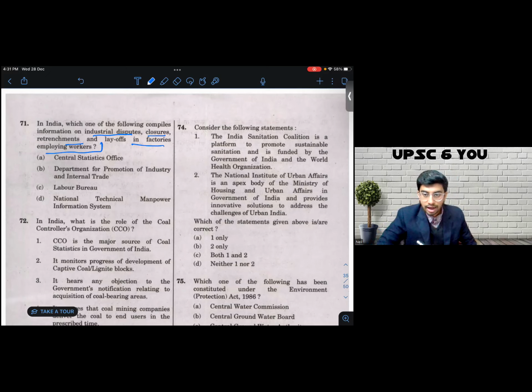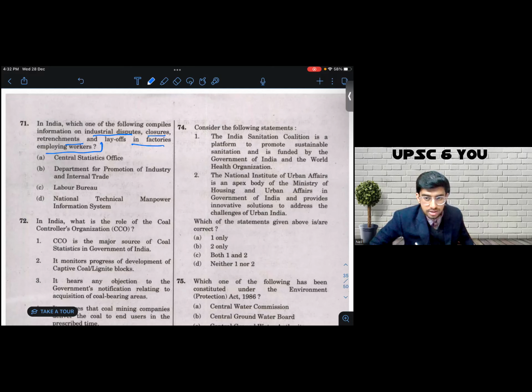I will look at the options and find the option which is closest to the theme of the question. CSO, generally CSO compiles a lot of data, but I'm not sure if it compiles data on industrial disputes. So I'm going to hold. Until now, my preferred option is A. B says Department for Promotion of Industry and Internal Trade. I haven't read anywhere that this department has something to do with compilation of information. So I'm still going to prefer A over B.